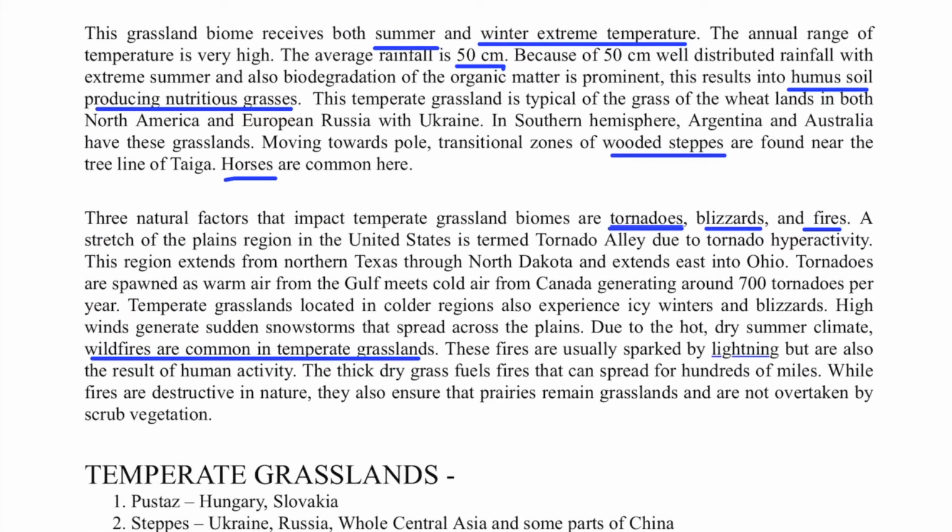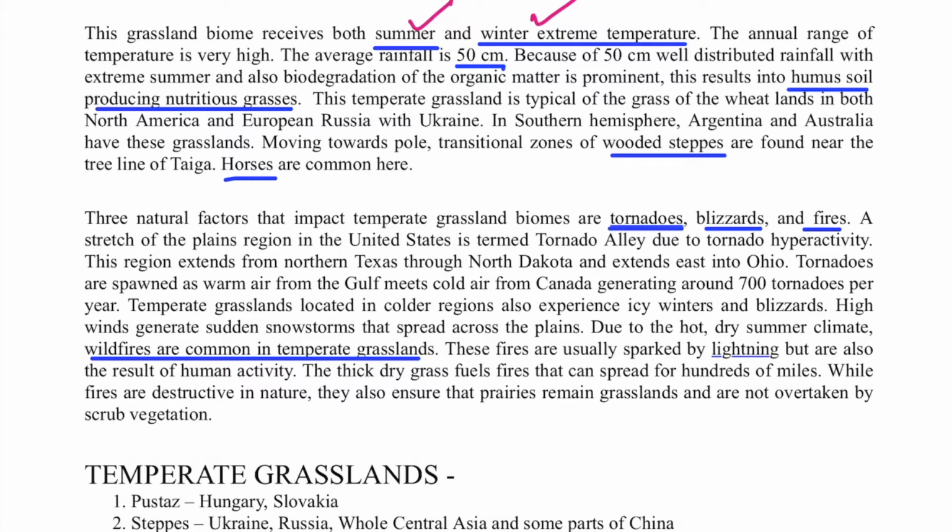So this temperate grassland biome is that biome which is mainly influenced by the continentality feature. So this will be present in those areas where there will be no maritime influence. So this will always be present near the interiors of the continent. This is the case in the northern hemisphere mainly, and it will have both extreme summer and winter. Why extreme summer and winter? Because of the continentality feature, because of the lack of tropical marine type of feature. There will be more heating up in the summer, and there will be less heating up in the winter. So that is why extreme.